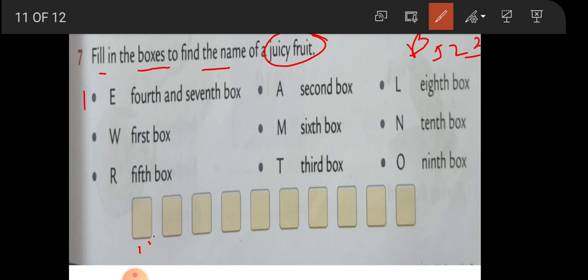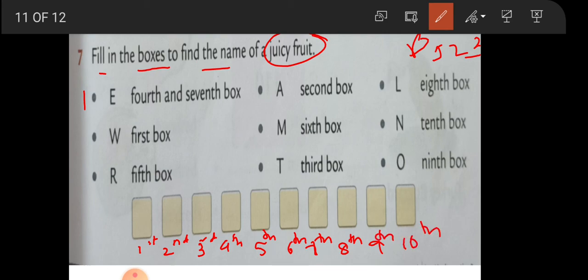Okay, so we'll write here first, second, third, fourth, ordinal number, fifth, you also write, sixth, seventh, eighth, ninth, 10. Total 10. Okay, let us begin. First number 1, E. E, 4th and 7th box. Means we have to write letter E in the 4th and the 7th box. Which is the 4th one here. And the 7th, that is why I told you to write the ordinal number. Or you also write below the box. First, second, third, fourth, fifth, like that. So it will go fast.